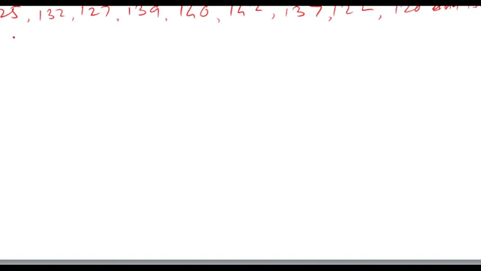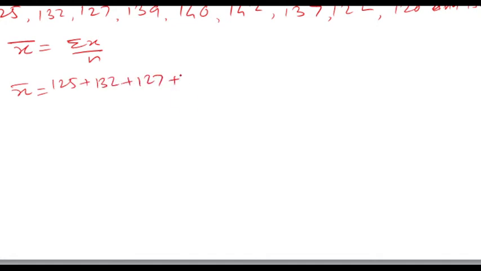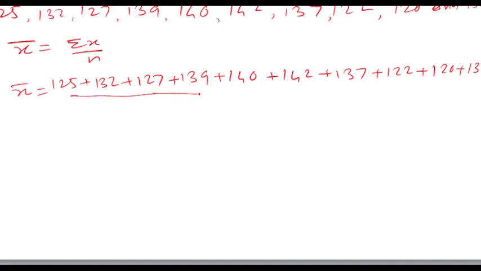Then how to find the arithmetic mean? x bar is equal to summation x upon n. What is meant by summation x? We have to take the total of all: 125 plus 132 plus 127 plus 139 plus 140 plus 142 plus 137 plus 122 plus 120 plus 130. Remember this: the summation of all observations.